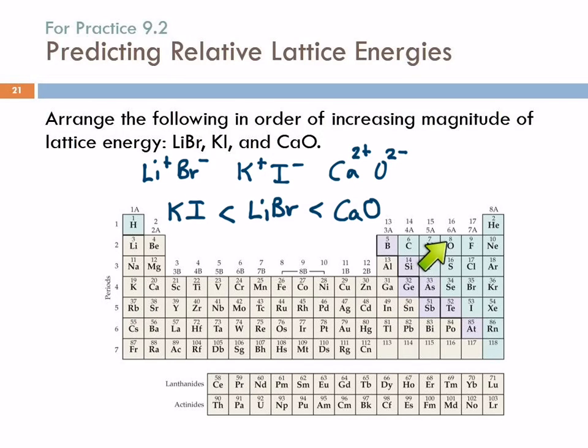Oxygen is going to be smaller than the bromide and the iodide. And so the size here is probably going to kind of offset in comparing these two, the sizes are probably going to be kind of similar. So that would be the order. Wasn't the best explanation. Any questions?